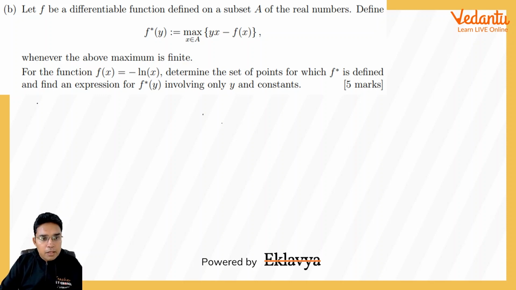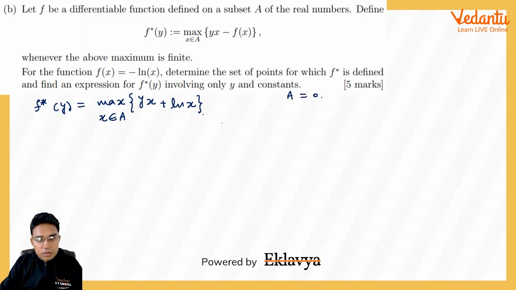Okay, so first of all let us write f star y equal to the maximum of y into x plus ln x, and here x will be from A. In fact, ln x or minus ln x, its domain is 0 to infinity, so this set will be actually 0 comma infinity, all positive real numbers.